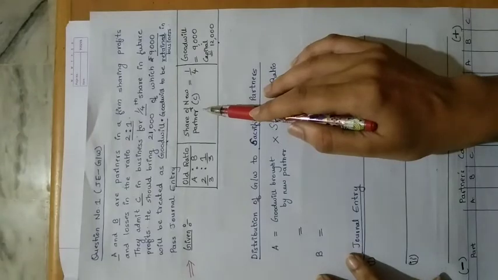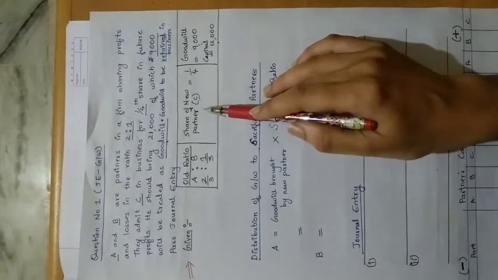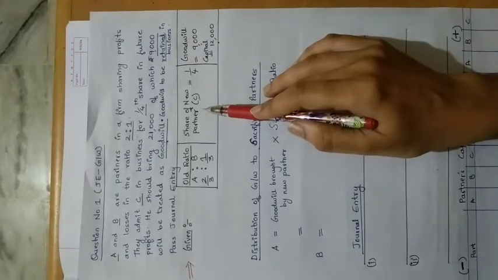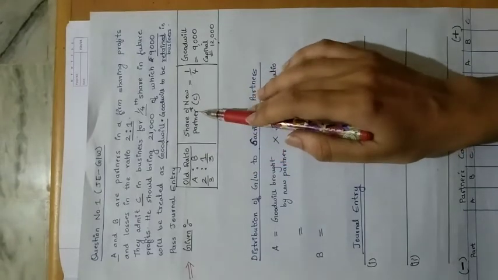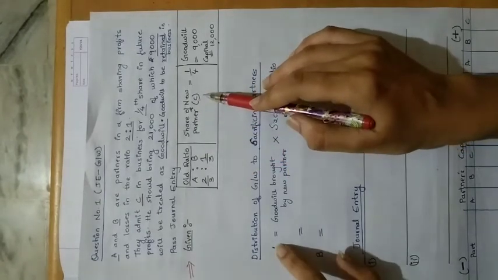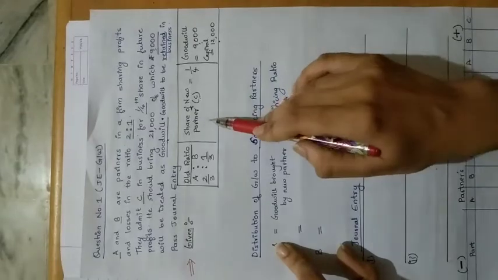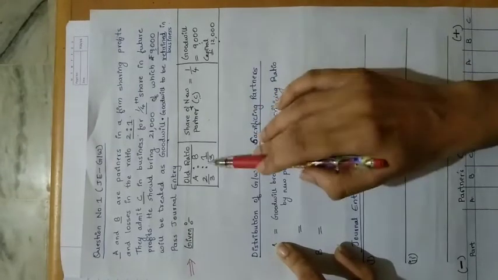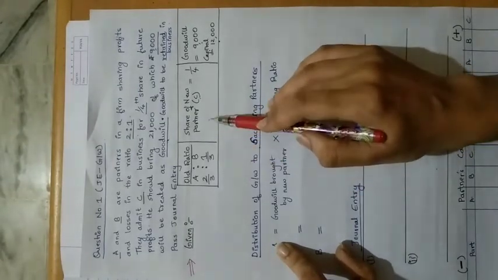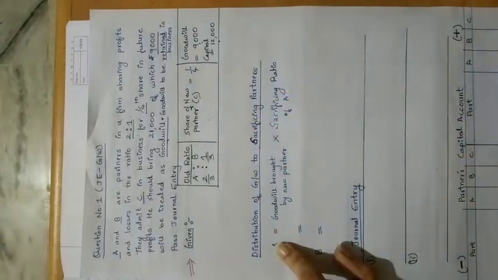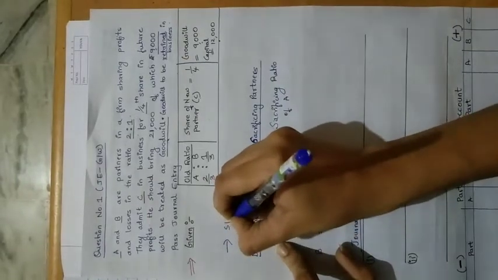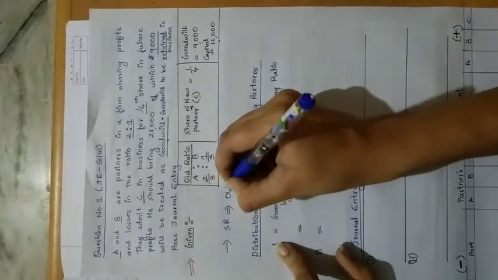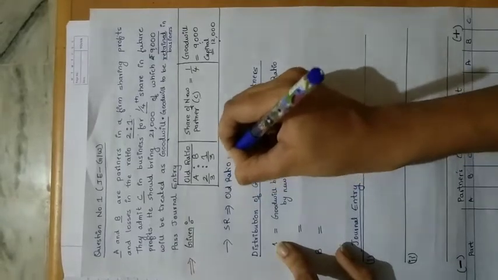When I explained the problems on sacrifice ratio and new profit sharing ratio, the first problem I took was one where only the old ratio and the share of a new partner are given. We cannot calculate sacrifice ratio because very minimal information is given. So when only this is given, what will be our sacrifice ratio? It will be our old ratio, that is